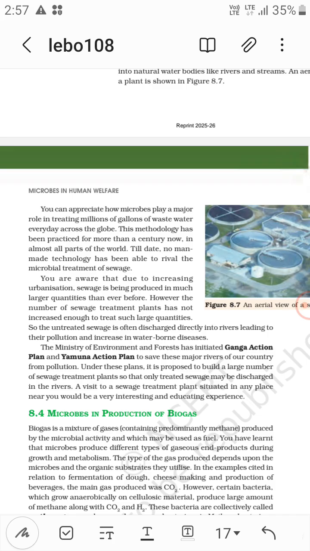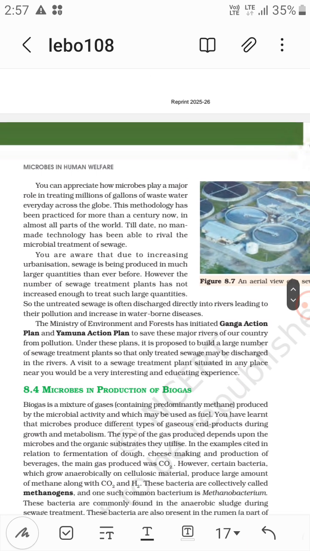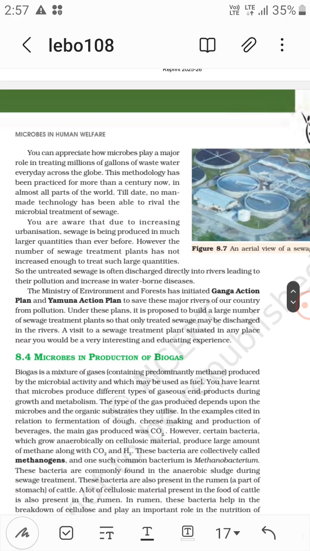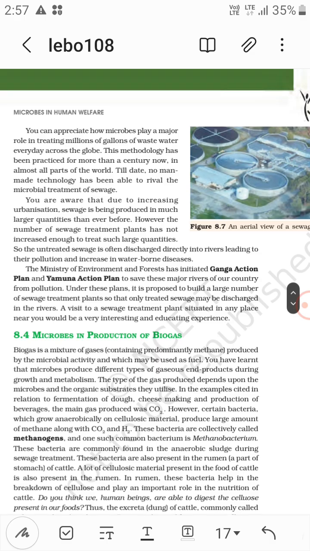This methodology has been practiced for more than a year now in almost all parts of the world. Till date, no man-made technology has been able to rival the microbial treatment of sewage. You are aware that due to increasing urbanization, sewage is being produced in much larger quantities than ever before. However, the number of sewage treatment plants has not increased enough to treat such large quantities, so the untreated sewage is often discharged directly into the rivers, leading to their pollution and an increase in waterborne diseases.